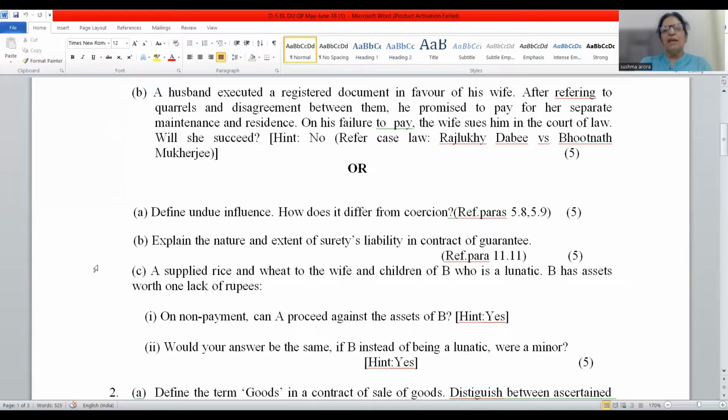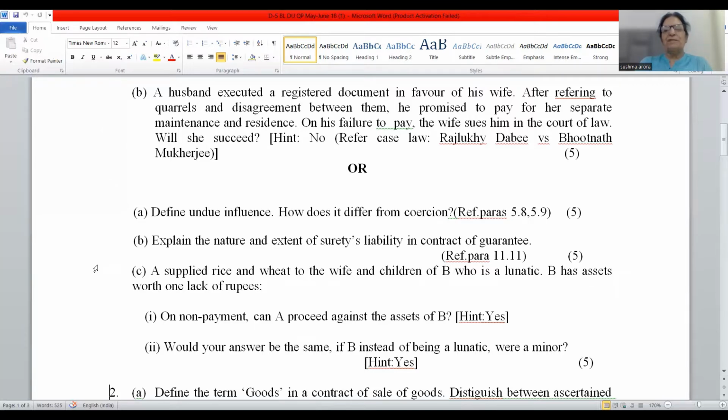Or, property belonging to the other person may be detained unlawfully. You can put it in your own words, the way I have put it in my own words. Then relationship. Relationship is there in case of undue influence. There is no relationship in case of coercion. And then, friends, many more points are there.